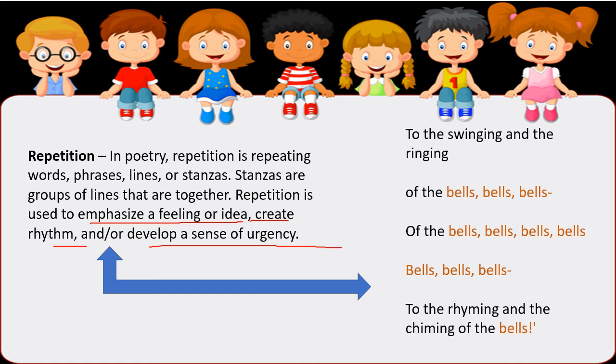For example: to the swinging and the ringing of the bells, bells, bells, to the rhyming and the chiming of the bells. So that's repetition. You may find some poems that repeat words to emphasize their feelings. Yes, that's the repetition pattern.